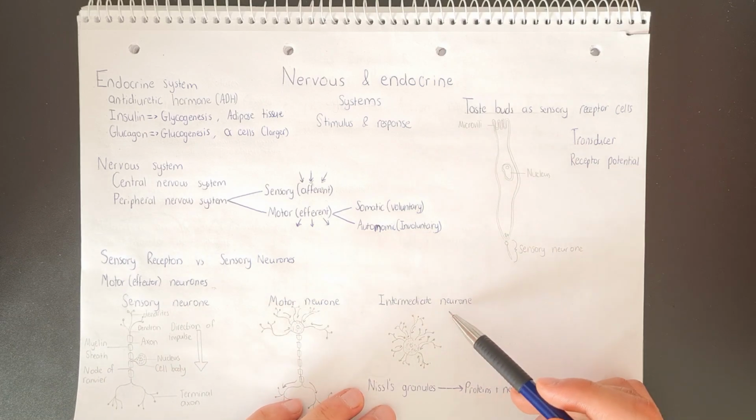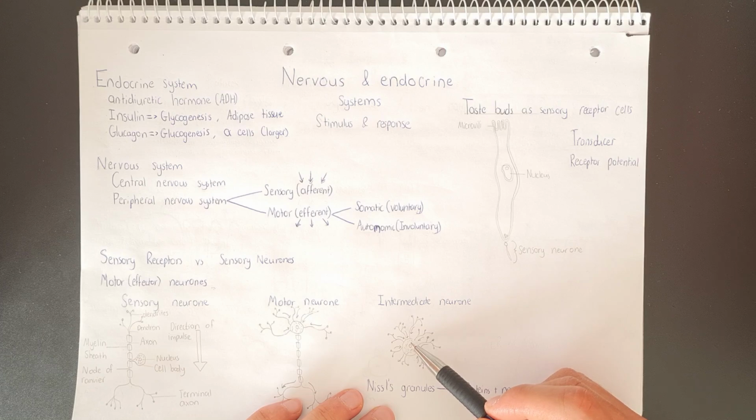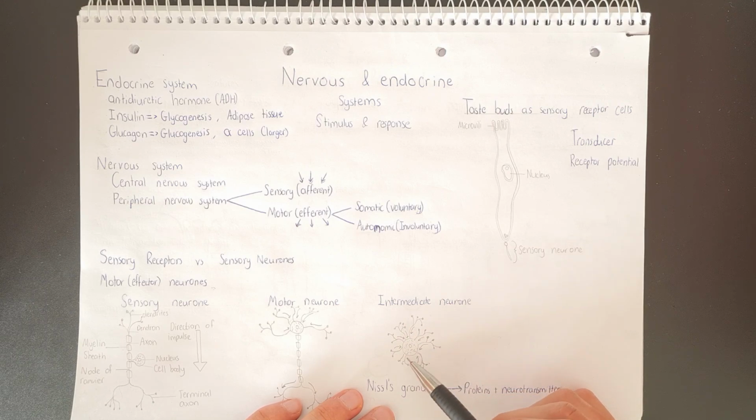In the intermediate neuron, we have all of these dendrons and dendrites that extend from the cell body. Actually, this here is our axon. So all of these dendrons and dendrites are bringing nerve impulses in to the intermediate neuron. And then we have our one axon that will be responsible for passing on the nerve impulse out of the intermediate neuron.